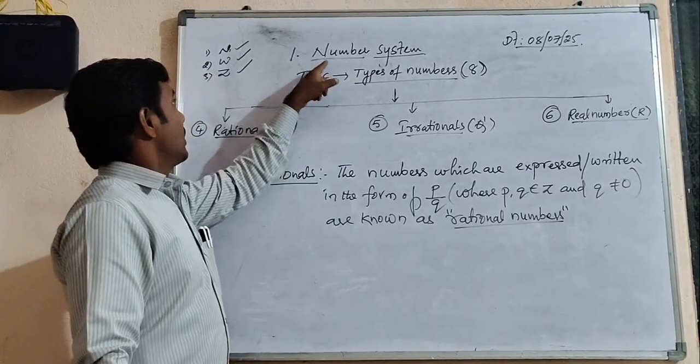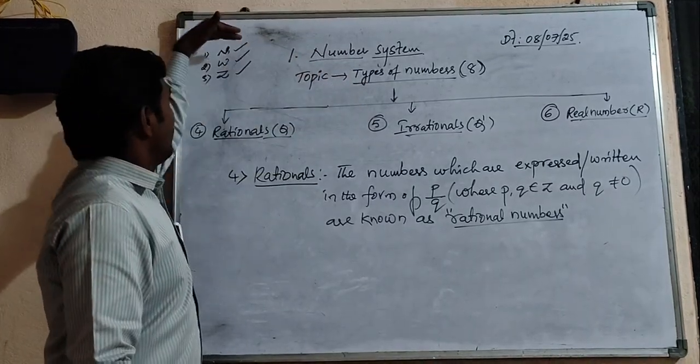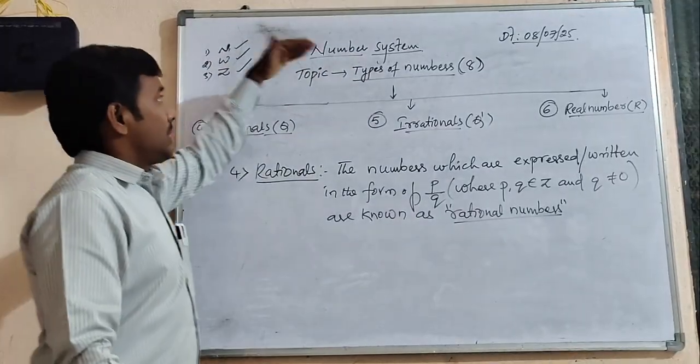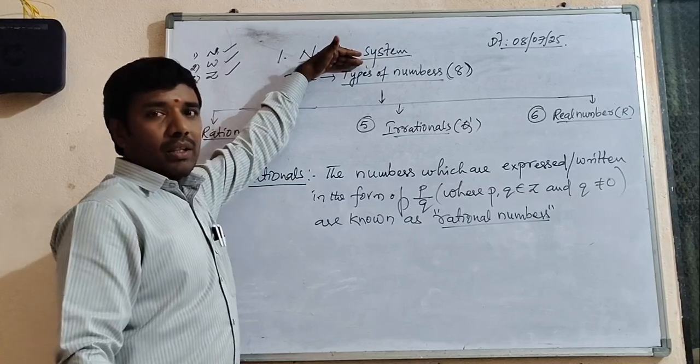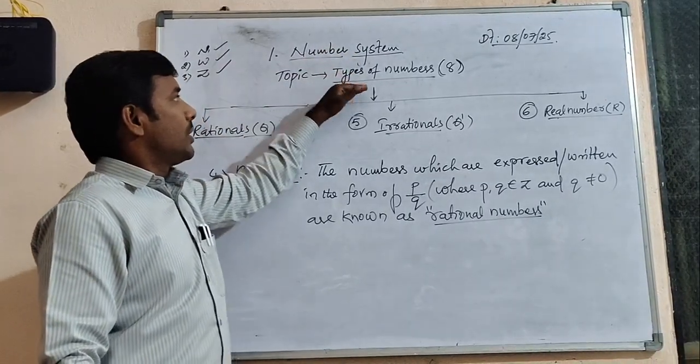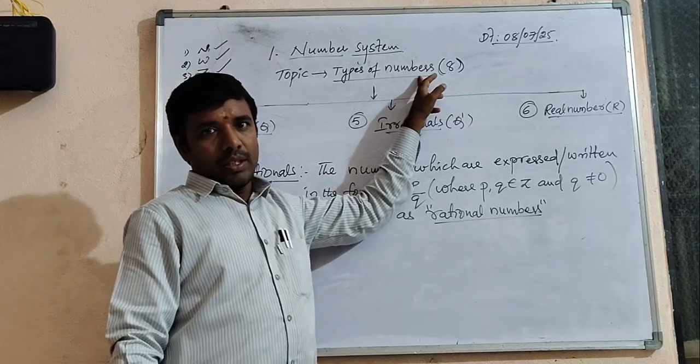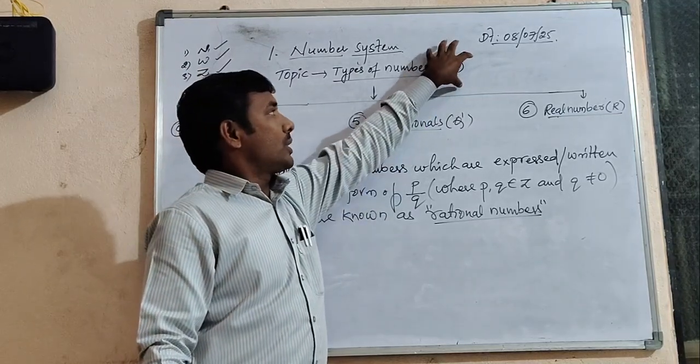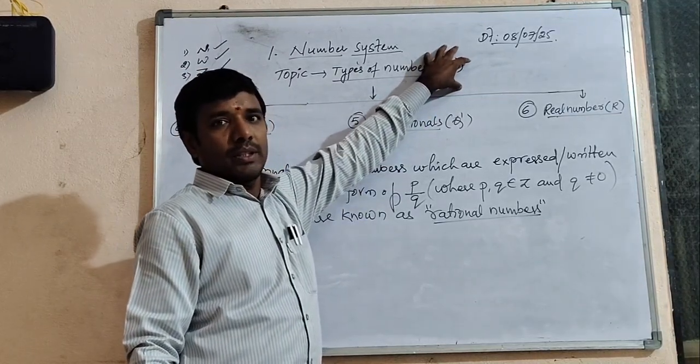So yesterday we discussed a number system. It is a very lengthy chapter. In that, the beginning subtopic is types of numbers. Mainly we have to discuss 8 types of numbers.